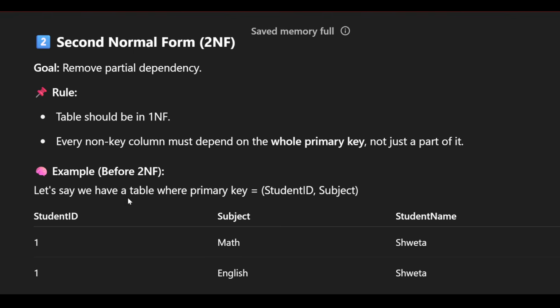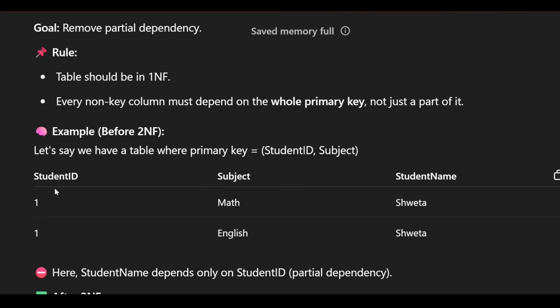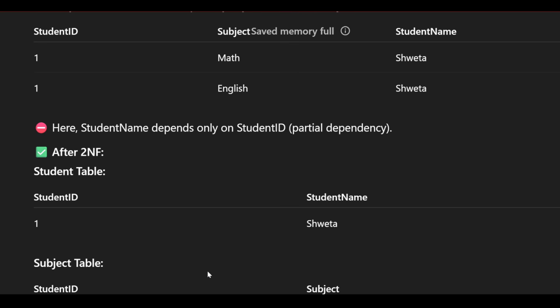For example, here we are taking student ID and subject together as a primary key, and there is a student name. So here the student name depends only on student ID, which is a partial dependency, because student ID and subject together make the primary key. We have to eliminate that error.